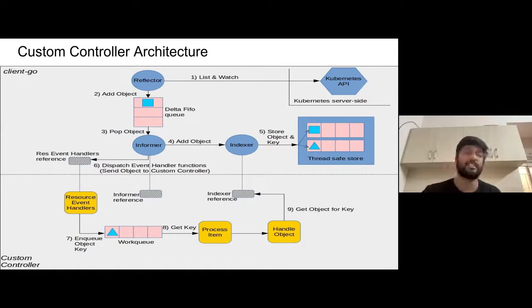Please ensure that it runs as another go routine to ensure that all of these processes are happening concurrently. You don't want each of these processes to happen one after the other, because that would slow down your controller quite a lot. So one process keeps pushing things to the queue, and another go routine keeps popping items from the queue and processing them, does whatever the controller is supposed to do, and then updates the object index. So that's how it all works out.